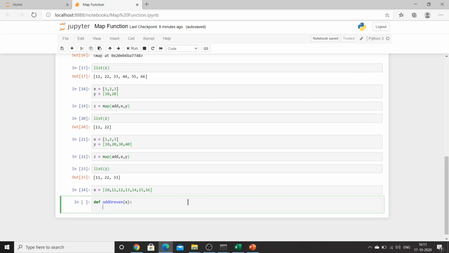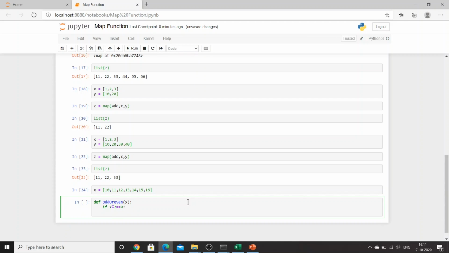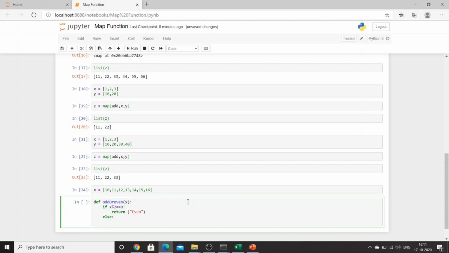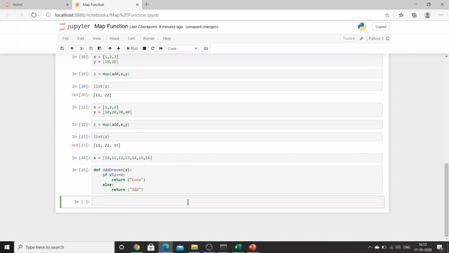If x percent 2 is equal to 0, return even. Else, return odd.